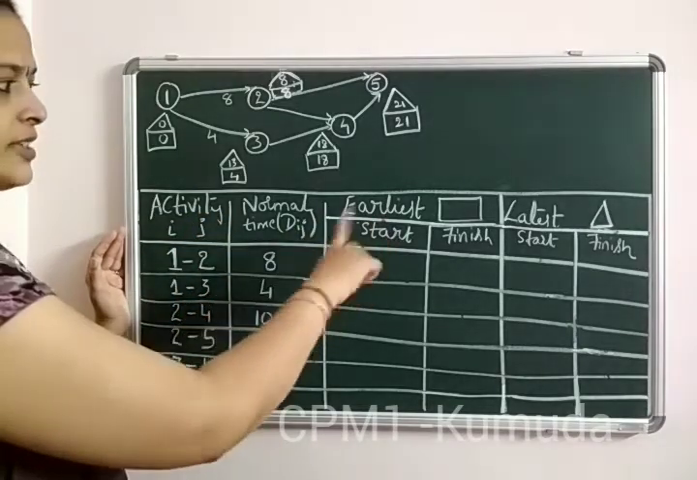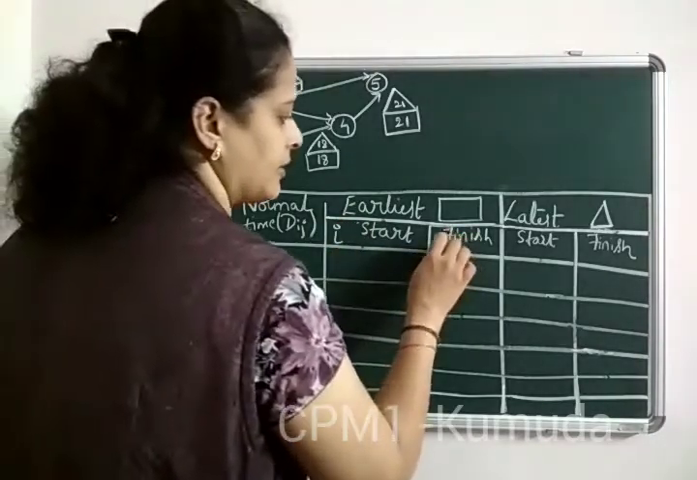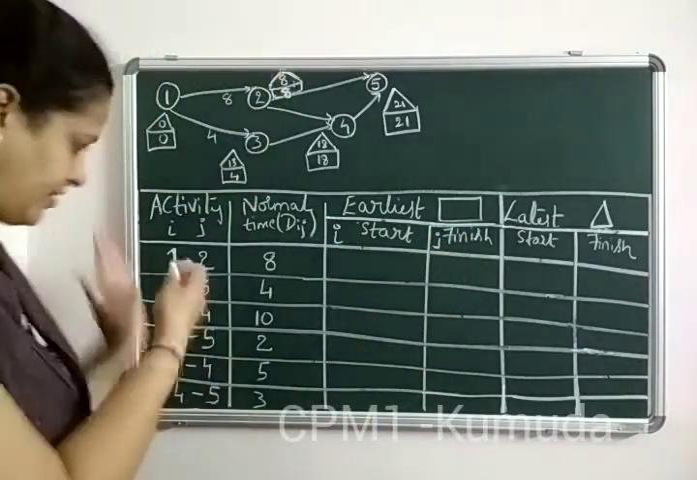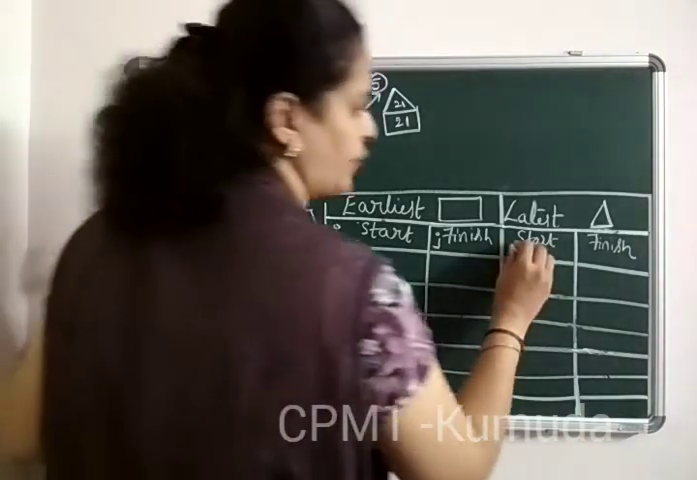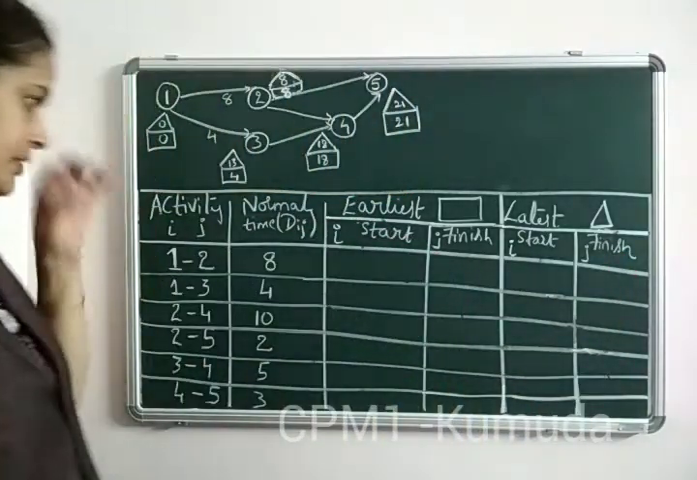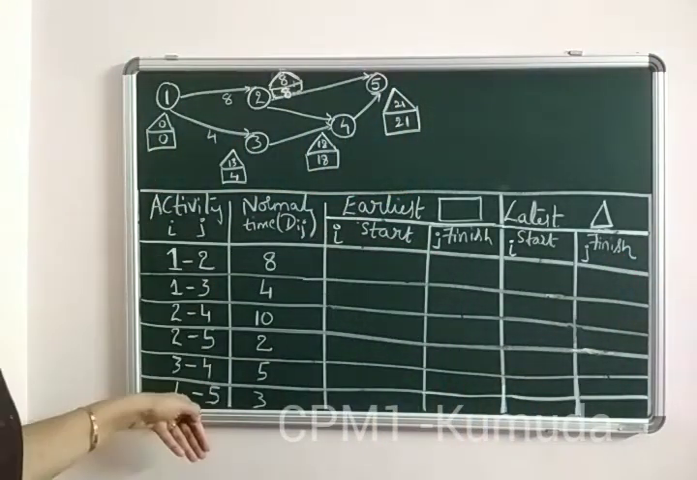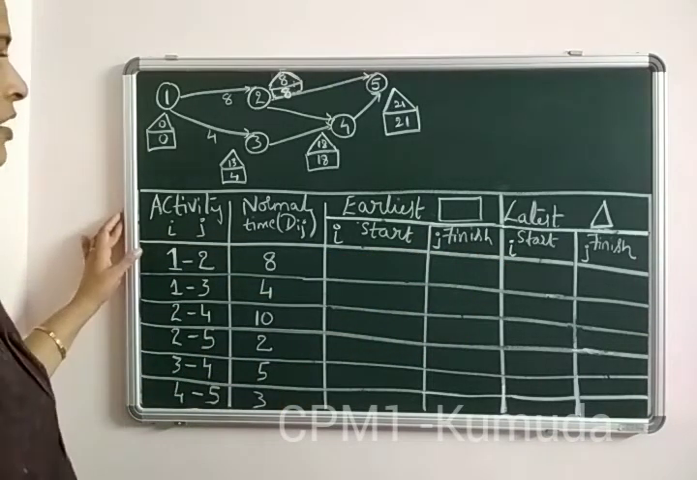So whenever I say start and finish, we mean to represent the value as I, and here it is J. The ith event and the jth event. That is the clarity that you should have. Similarly, for latest also we have a start and finish event that is represented using the ith and jth value. So that is I and J that we can represent here. Now how do we fill the table?